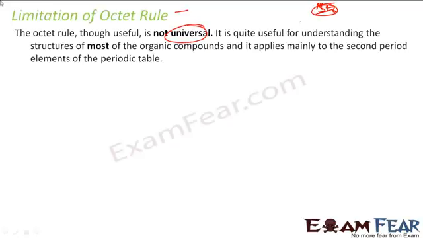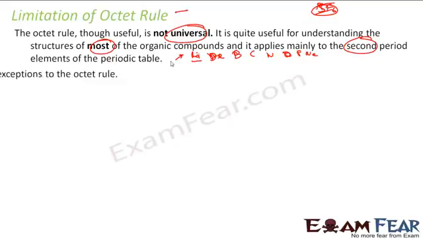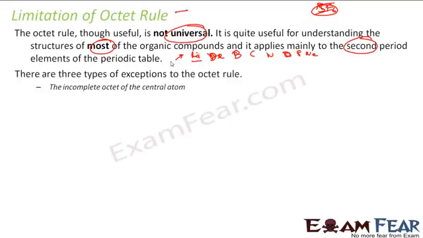It is true for most of the organic compounds, but it is not true for all. And generally it is true for the second period elements of the periodic table. When I say second period, I mean lithium, beryllium, boron, carbon, nitrogen, oxygen, fluorine, neon. It is true generally for all these, and these elements form a lot of molecules which we use. So this Lewis structure is true for most, but not for all. The exceptions to the Lewis structure: